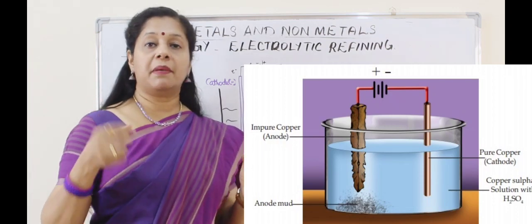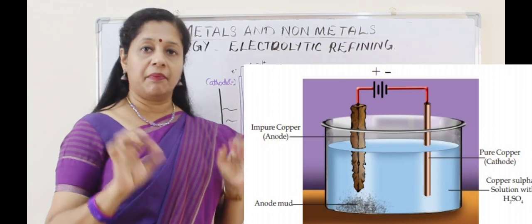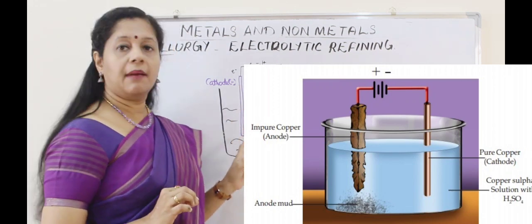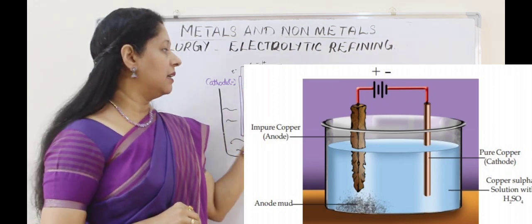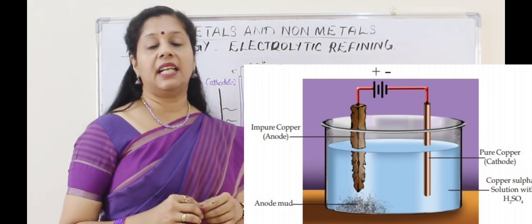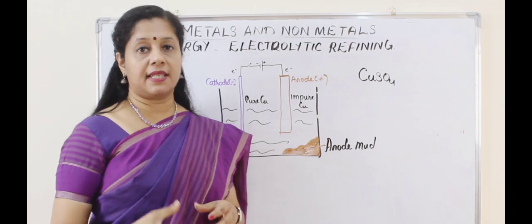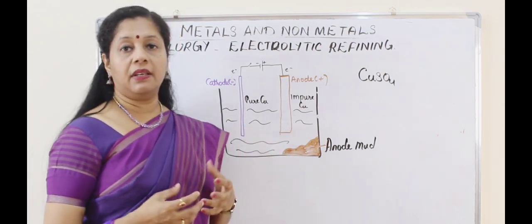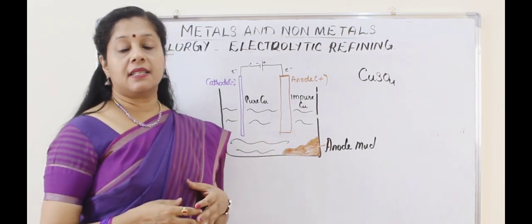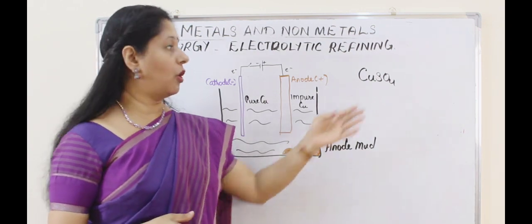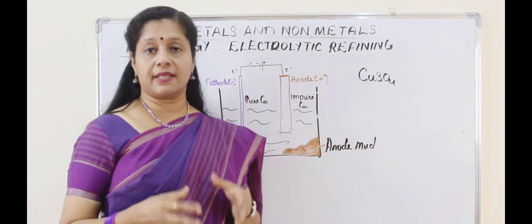But we have already prepared some pure metal, and that thin strip will be taken as the cathode. Now they are connected, but we need an electrolyte. Here the electrolyte is the salt solution of the metal to be purified. For example, if we are refining copper, we can take acidified copper sulfate solution.